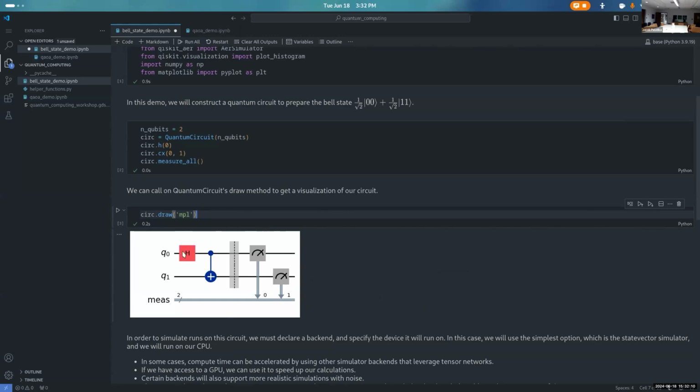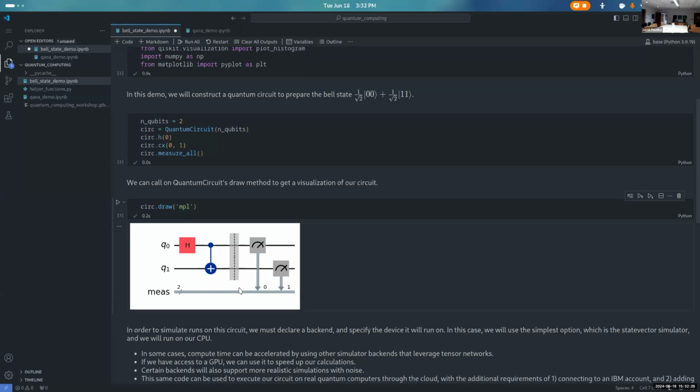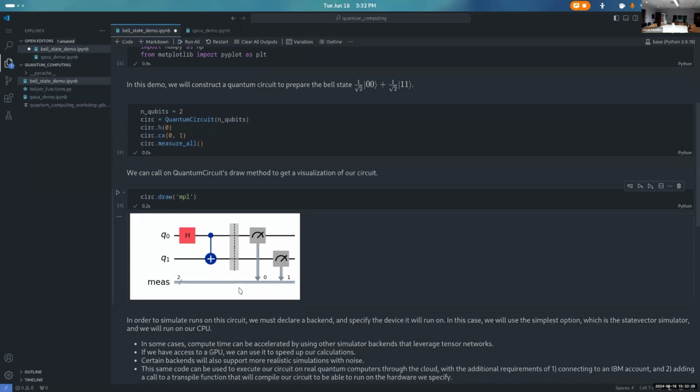So we have an H gate, a Hadamard gate, being applied to qubit 0 only, after which we have our controlled NOT gate, which is a 2-qubit gate. You can think of this as a 4x4 matrix that's acting on both qubits. And this is the symbol for a CNOT gate. These are very common building block quantum gates that are implemented in the system.